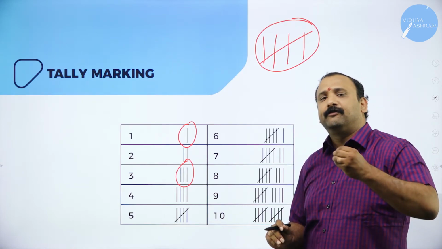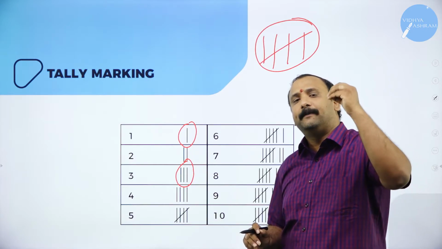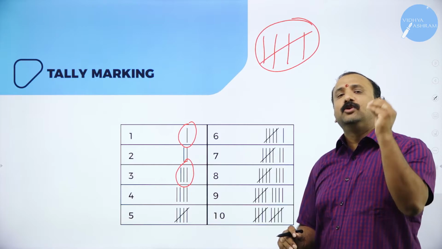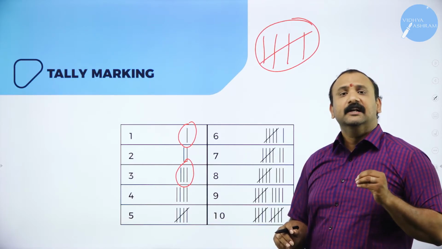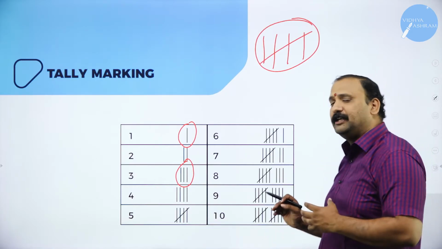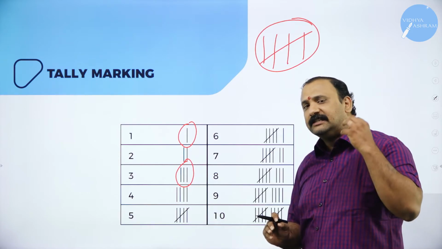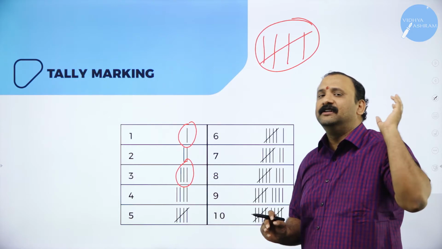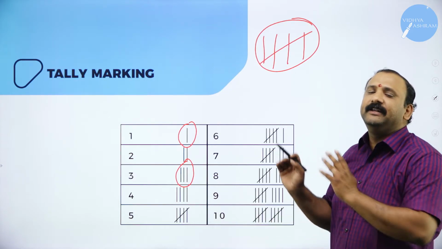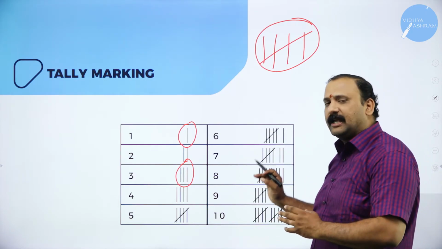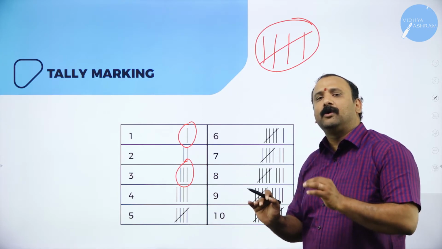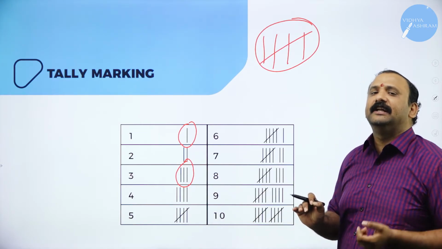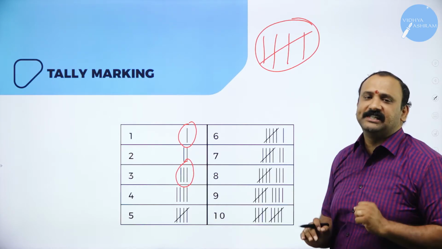And this way of counting is considered to be the principal or the basic way in statistics to keep account of the data. Sometimes this becomes very useful for us. Why? Because this is the way it will be easier for us to interpret and understand the data that is being given to us. So tally marking is still considered to be one of the basic formats in statistics for understanding the data and organizing it.